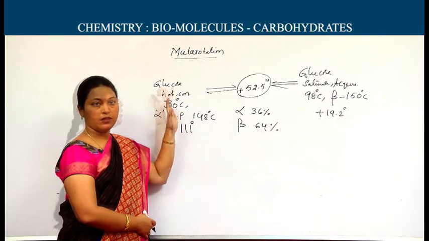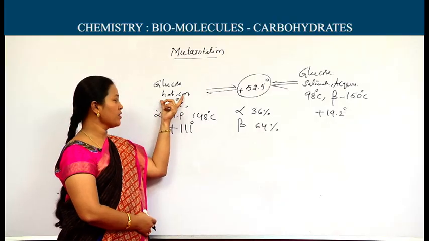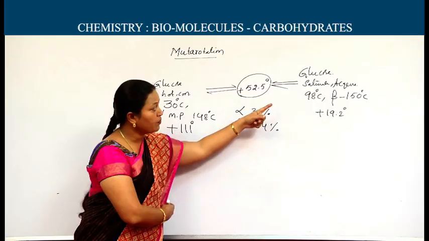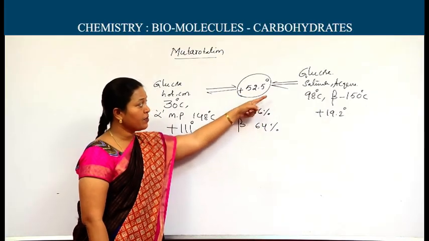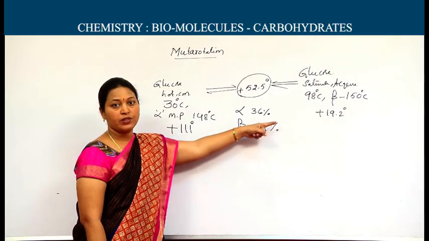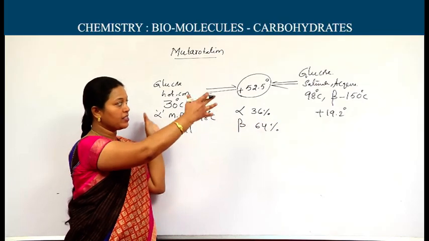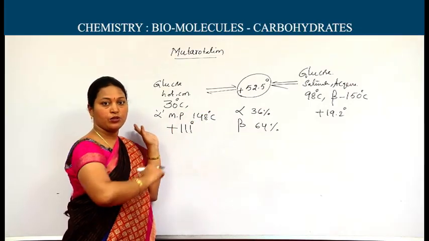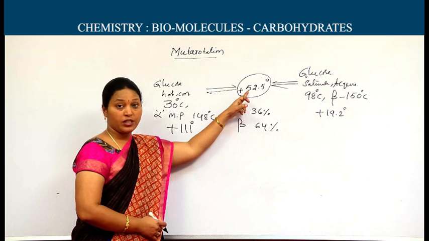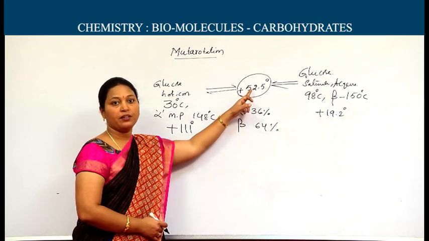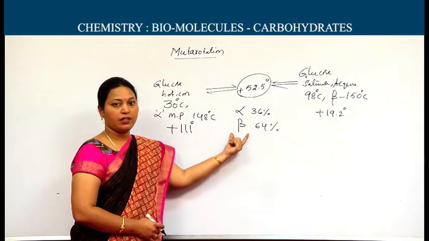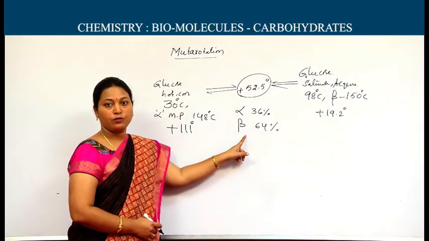One should remember, when it is crystallized from hot concentrated solution, it is showing 111 degrees of rotation. When it is crystallized from saturated aqueous solution, it is showing 19.2 degrees rotation. At equilibrium, both are exhibiting constant rotation, that is 52.5, with alpha 36% and beta 64%.